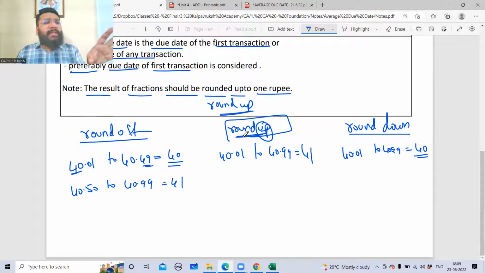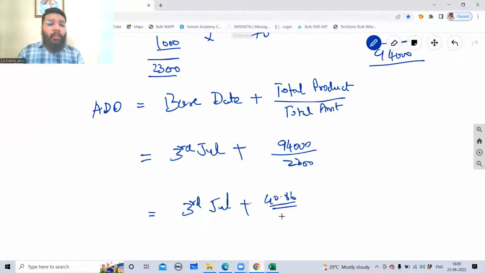Of course, I will say that somewhere here and there in a few of the past exam papers or MTP and RTP, in a few places, they have done round off. But we'll follow uniformly one rule. Because in certain places they have done round up, certain places round off. So you can put an assumption in your examination paper that we have rounded up the figure. You can state the assumptions and do the calculations. So here, guys, we're going to do the round up. So what is the round up of 40.86?